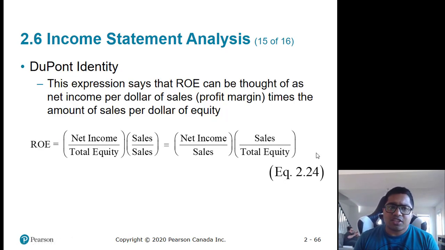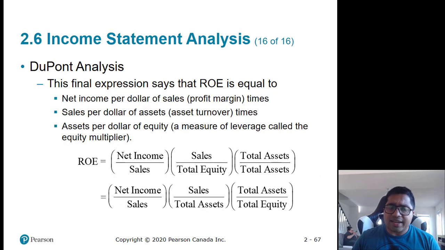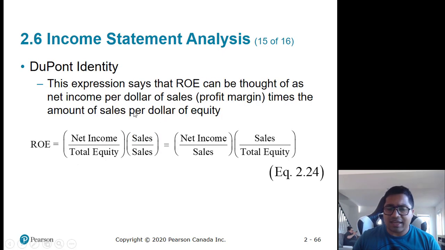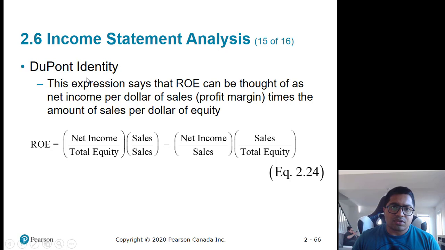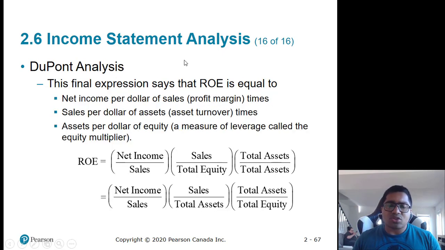So this is one of the last few topics. It is DuPont analysis, which is extremely important. So I'll go to the final expression and explain it. I'll first read it. You don't need to look at derivations. You need to just focus on the last equation. So this expression says that return on equity can be thought of as net income per dollar of sales, the profit margin, times the amount of sales per dollar of equity. So it's a little difficult to understand.